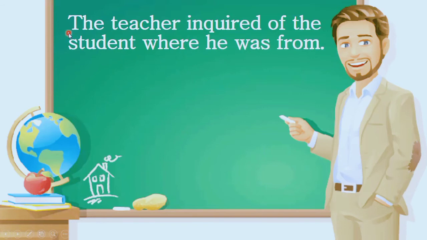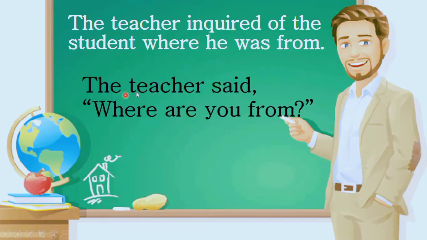And what about the reporting verb? In the reporting verb, we have to mention the name of the subject, the speaker, and then the verb "said" would be enough. So here: the teacher said, "Where are you from?" "Where he was from" has become "where are you from," because the teacher was talking to the student directly. That's why he has used "you."